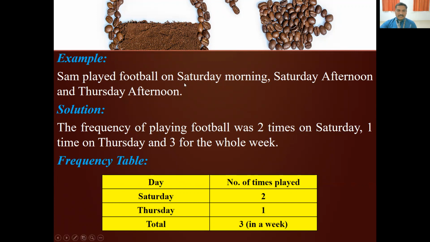In the example, I'll highlight it here: Saturday is given 1 time, 2 times, and Thursday is given only 1 time. So Saturday is 2 times, Thursday is 1 time. If they ask which session he played, you can say morning is 1 time and afternoon is 2 times. So he played 2 afternoon sessions and 1 morning session, 3 sessions in total. Like that, you are able to write the frequency of the given data.